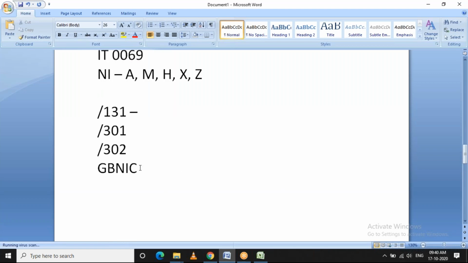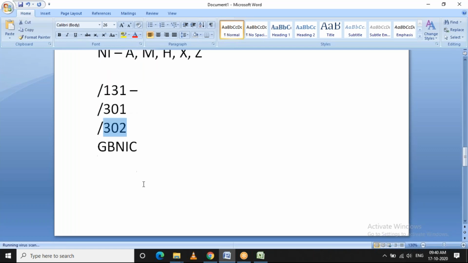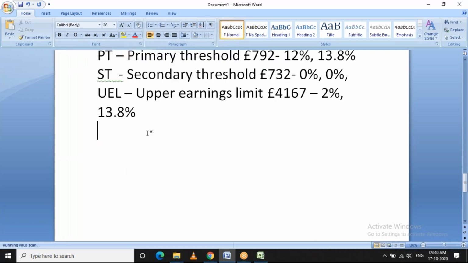So as I said, the function which does this calculation is GBNIC, and it takes the value in /131 for calculation, and then it generates the contribution in /301 and /302.